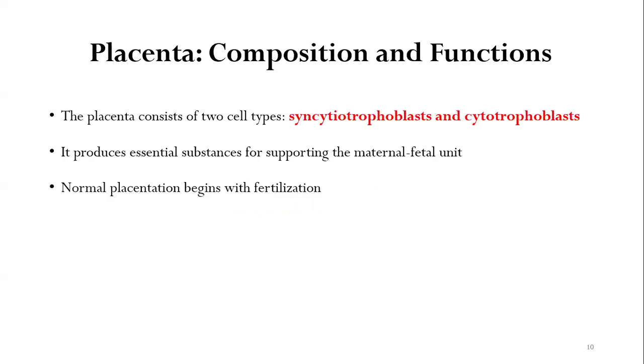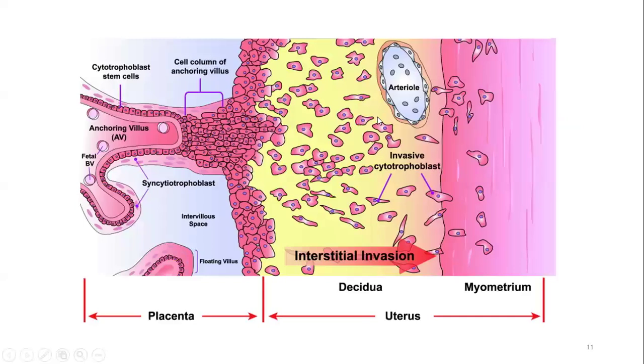Now, let's start with the placental development. As we know, the placenta consists of two types of cells, the syncytiotrophoblast and the cytotrophoblast. The placenta produces essential substances which are important for supporting the maternal and the fetal unit. The normal placentation starts as early as the process of fertilization. This is how the human placenta looks. The placenta consists of the cytotrophoblast and the syncytiotrophoblast, and this is the interstitium. Interstitial invasion of the placental cells occurs, and this is the myometrium of the uterus.